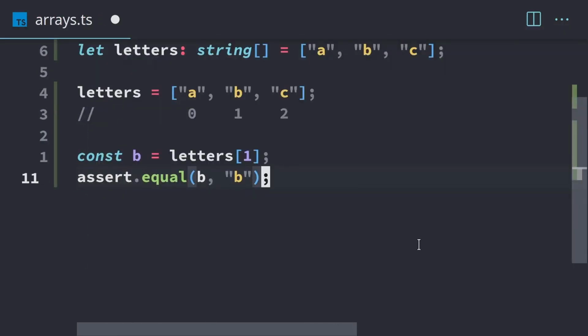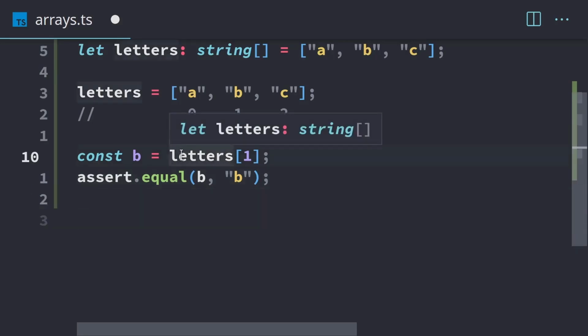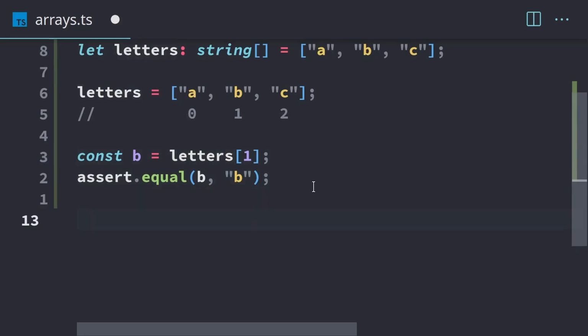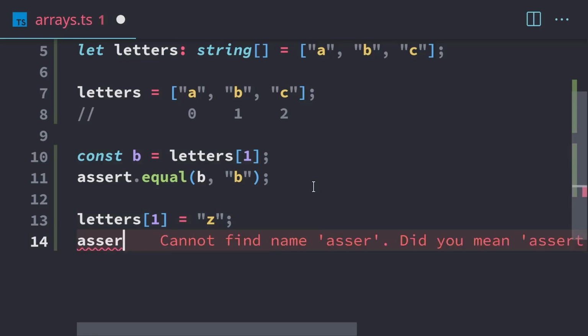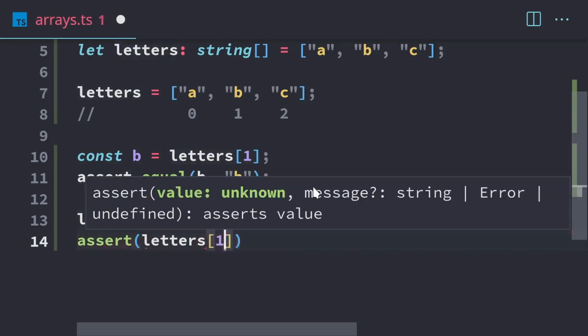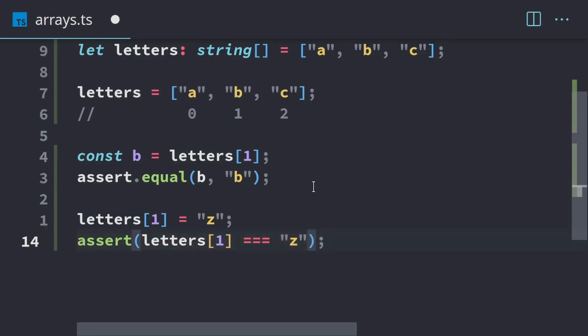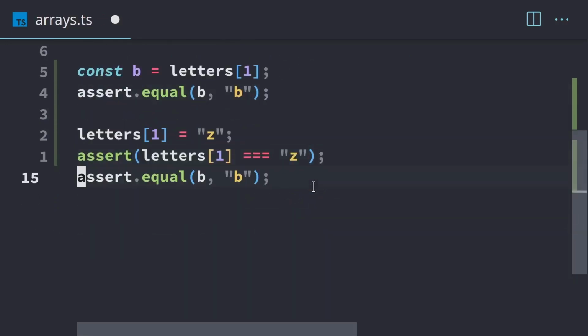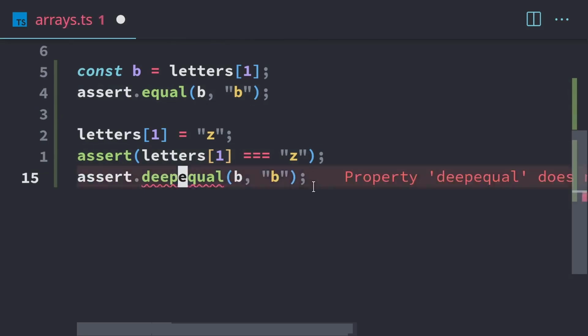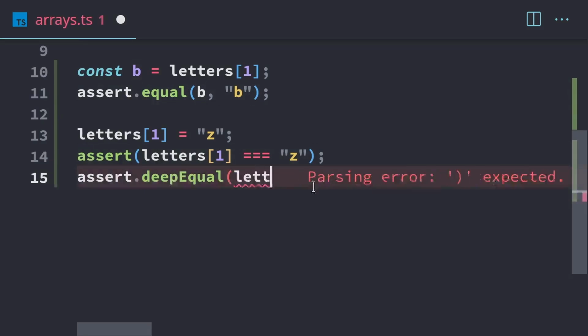And if we want to update the information within this array, we can do that as well. So instead of putting this letters right here on the right side, we're going to stick it over here on the left side. So we can do letters 1, and we're going to change that B to a Z. So we can do an assertion again. We can assert that letters 1 is equal to Z. And we can also do a deep equal to check an entire array. We'll make sure letters is equal to A, Z, and C.